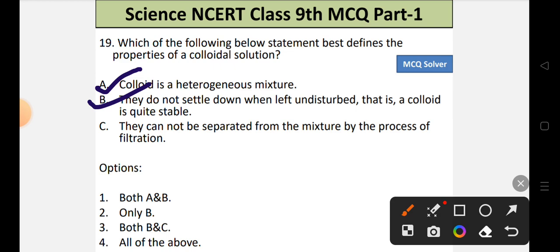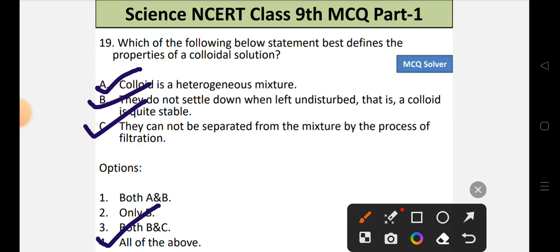We require a centrifugation process through which we can separate them out. So as we have looked into the previous question, statement C is also correct. As all the statements above are correct, the correct option is option number 4, that is all of the above.